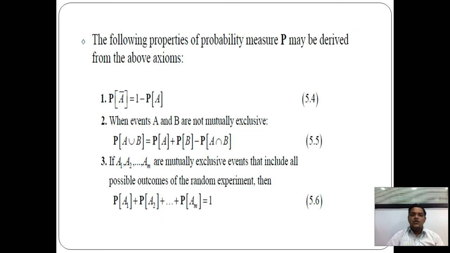Then there are some properties of probability that are derived from the above axioms.